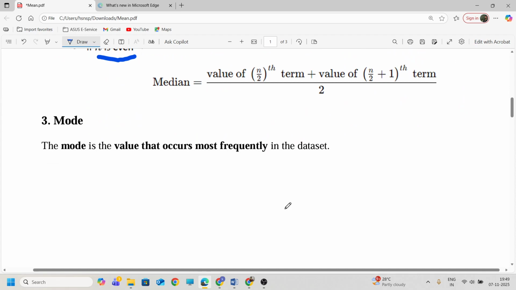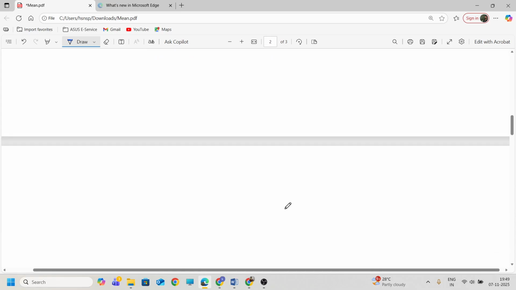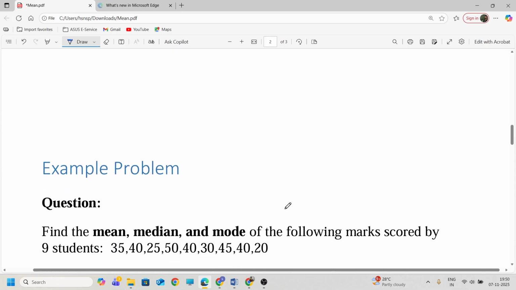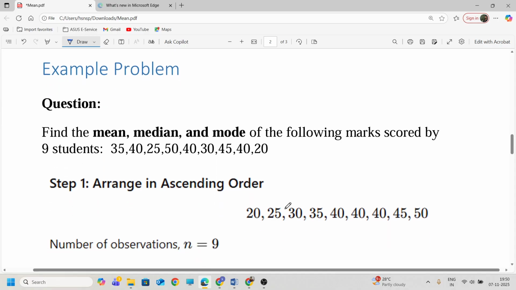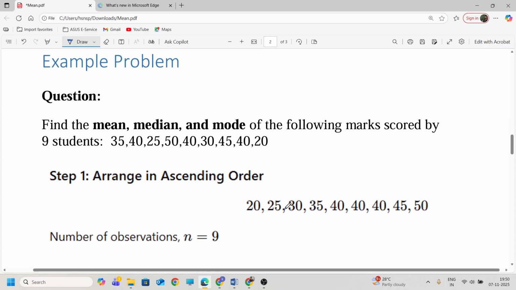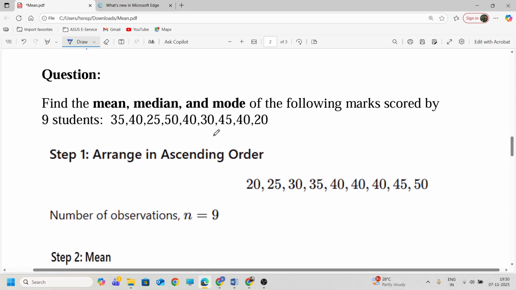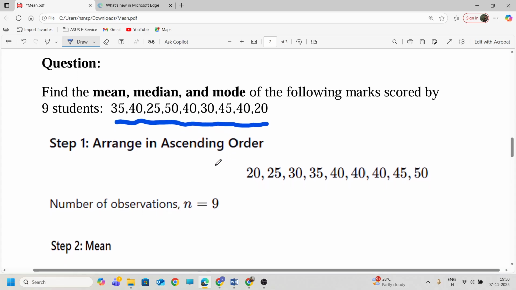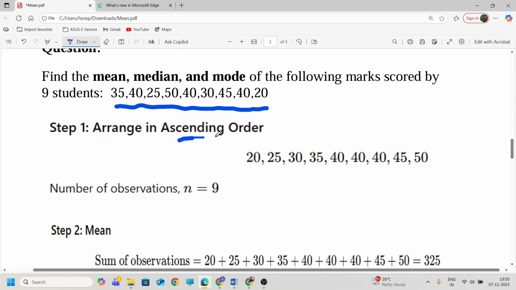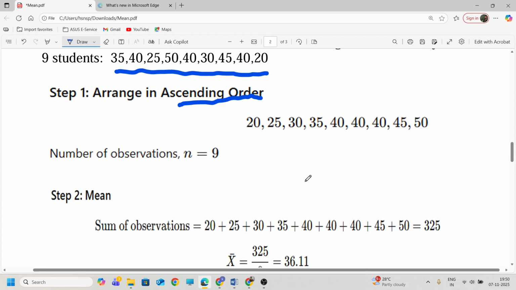That's all. Mean means average, median, middlemost value. Mode means most repeated value. So here mean, median, mode we can find for the given individual data. Individual data means single line data given. First we need to arrange it into ascending order, minimum to maximum. The number of observations we need to find. The number of observations is 9.